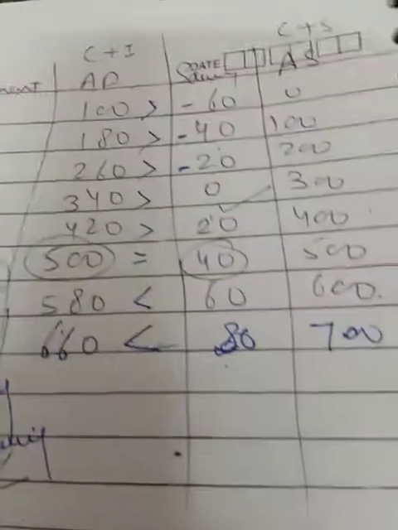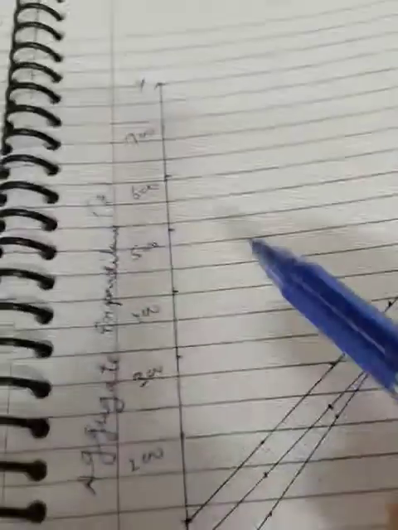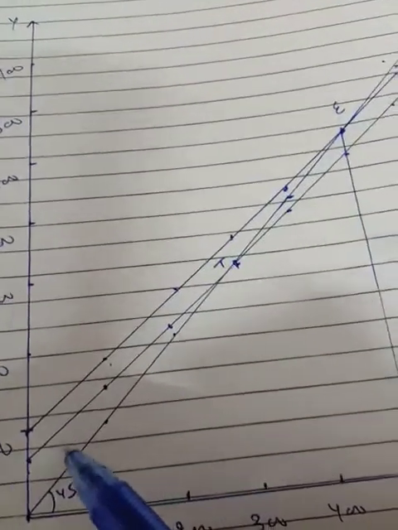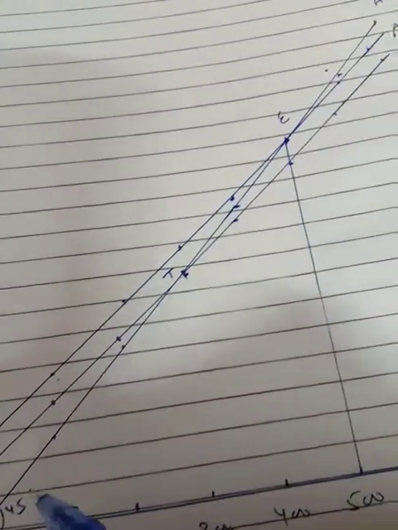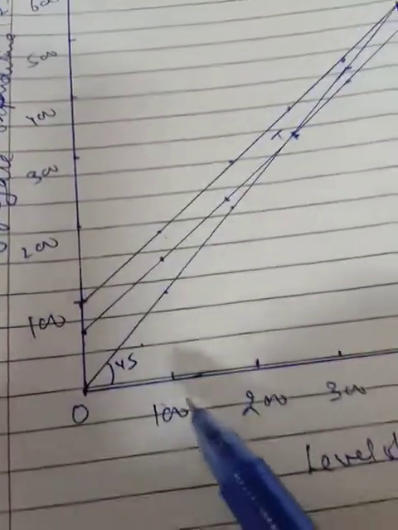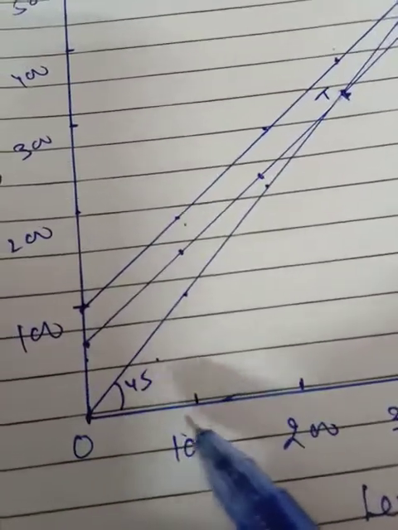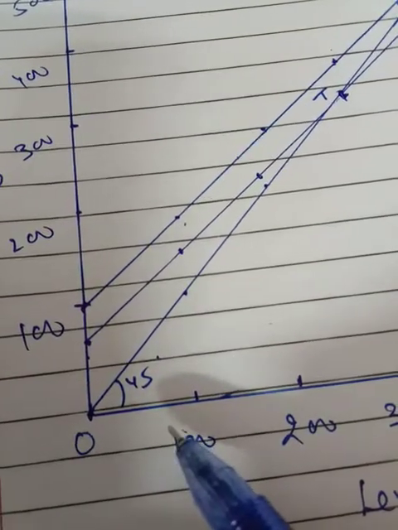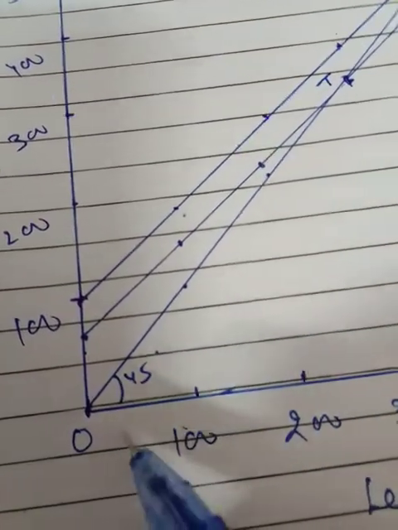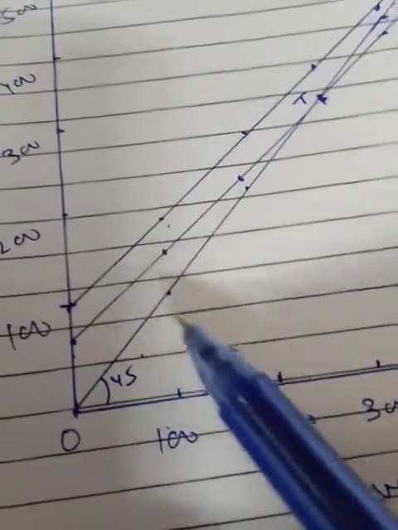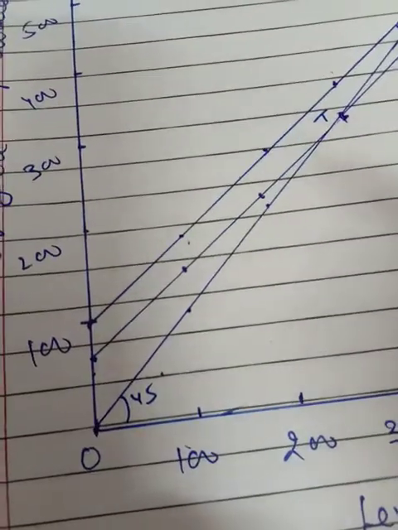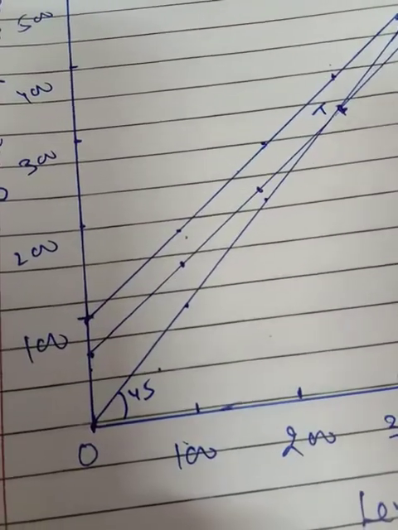So you have to show all these things in the diagram also. As per the table you have made, I just made this diagram. You have to take very specific points. I took a good distance from 0 to 100, 100 to 200, so that I can show all the points, because there is a very thin difference between many numbers.